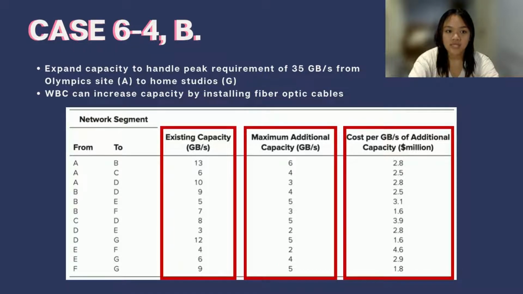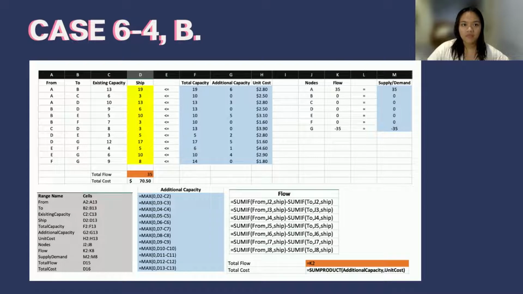The table shows the existing capacity of each network segment in gigabytes, the maximum additional capacity that can be added in gigabytes, and the cost to increase the capacity in millions of dollars per unit. We were able to come up with the following solution using Excel Solver.